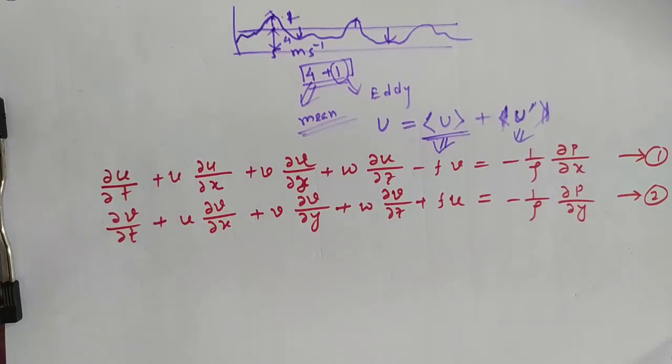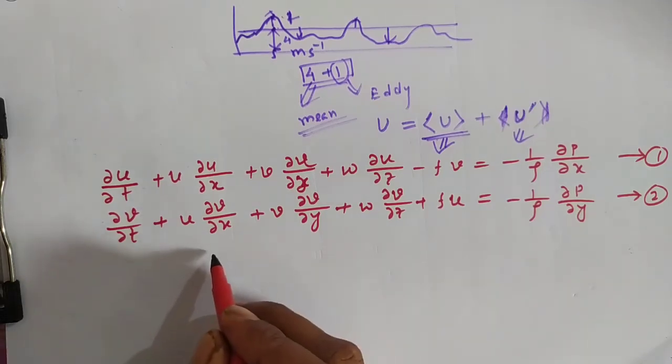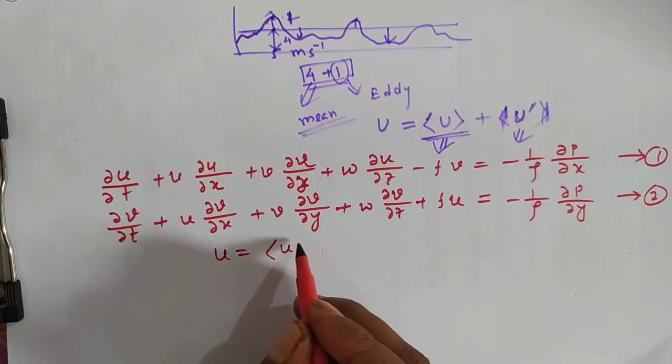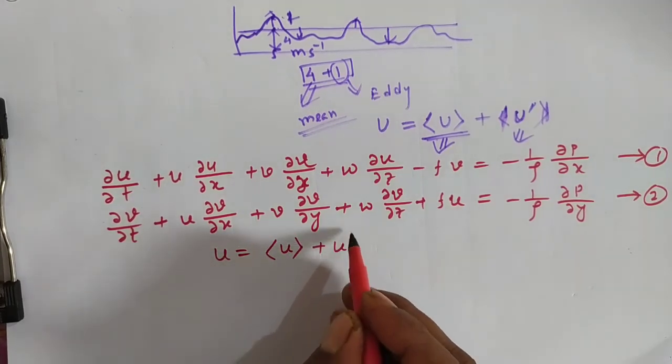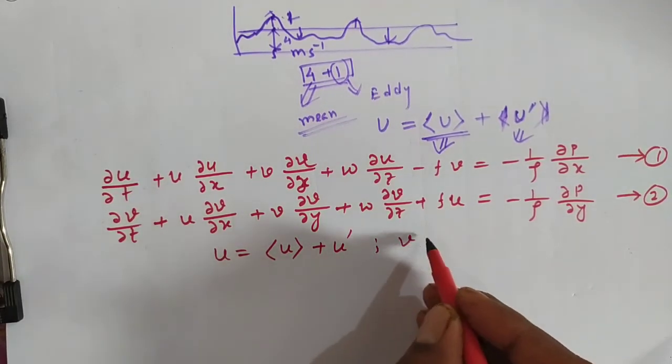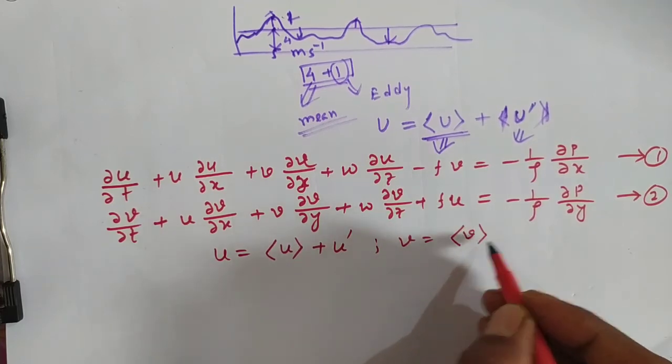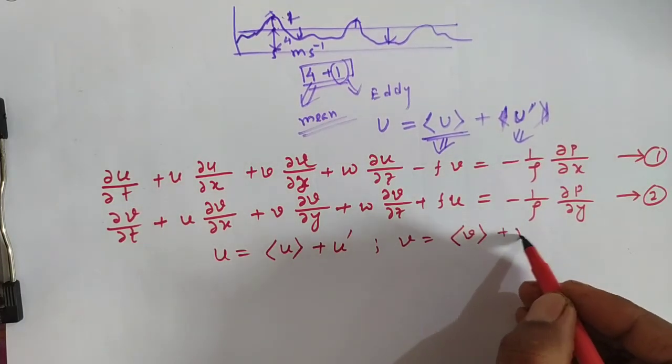Now, as we have assumed that any instantaneous velocity can be represented as a sum of the mean turbulent flow and the turbulent eddies, that means the mean value and the fluctuation, here also we can substitute u equals mean of u plus the fluctuation, v equals mean of v plus its fluctuation.